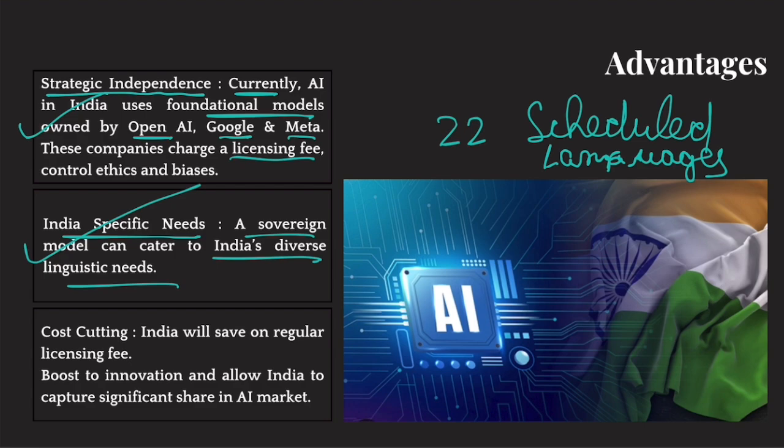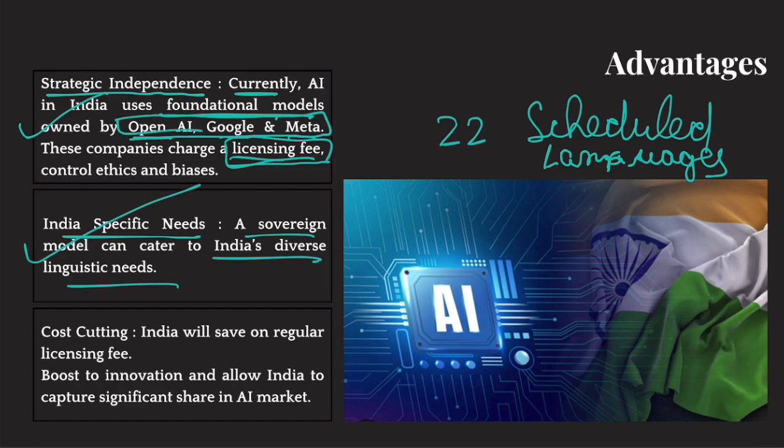Plus, currently, Indian companies and the Indian government spend a lot of money on licensing fees to these companies, because most Indian government applications that use AI and most Indian companies that use AI use foundational models provided by these companies and build their own applications on them. Clear?